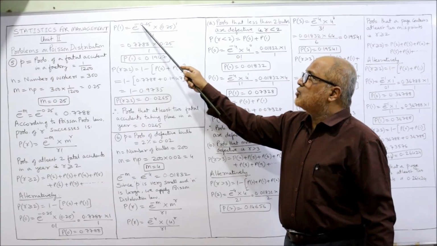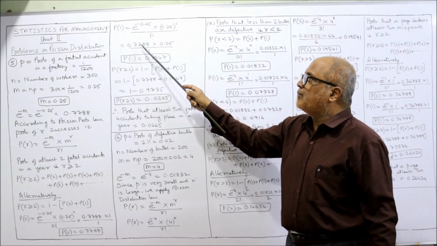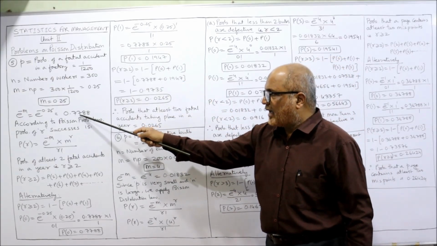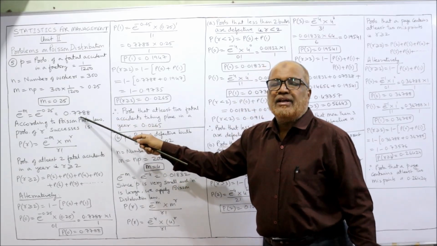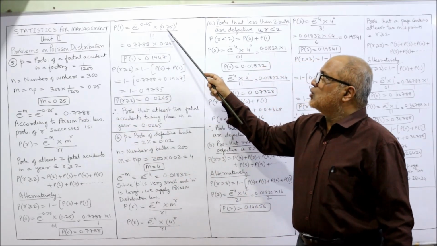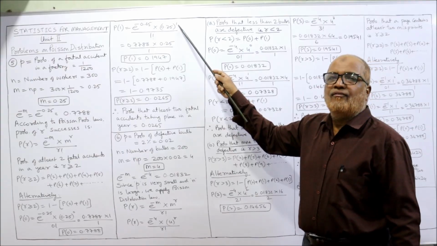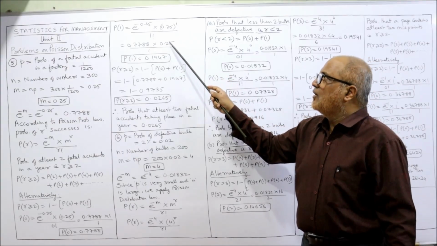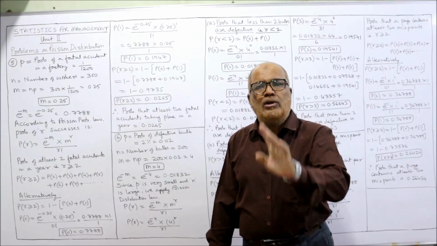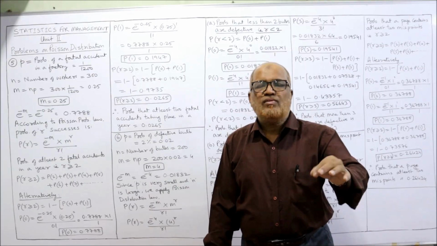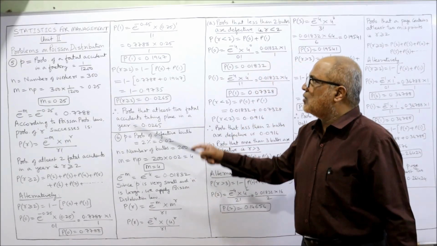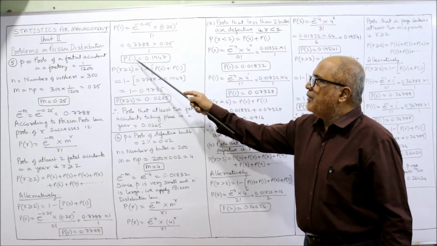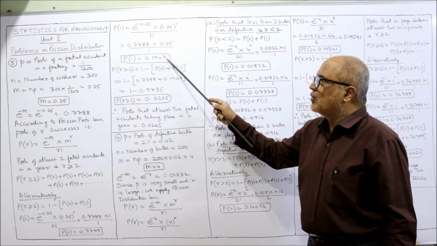So now e to the power of minus 0.25, you will get 0.7788. Already we have calculated this, we have taken it from the table value. Into 0.25 to the power of 1 is 0.25. 1 factorial is also equal to 1. 0 factorial is 1. 1 factorial is also 1. Now finally P of 1 is equal to 0.1947.